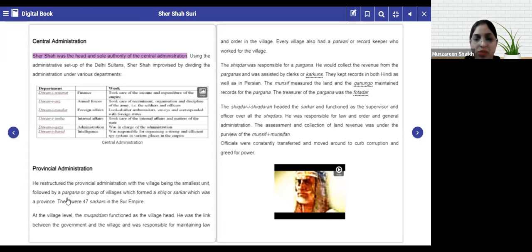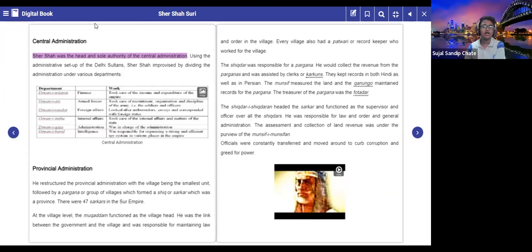A pargana means a group of villages, and a sarkar would rule a small unit which had been divided by him. Altogether, how many sarkars was he able to form? 47 sarkars. Yes.